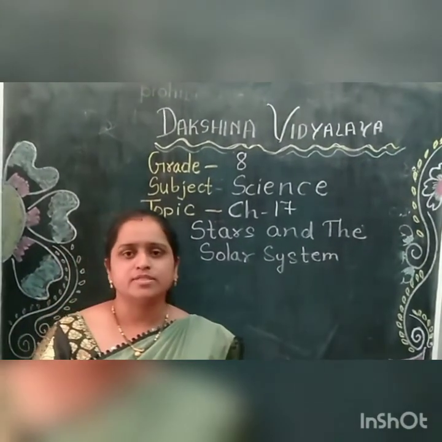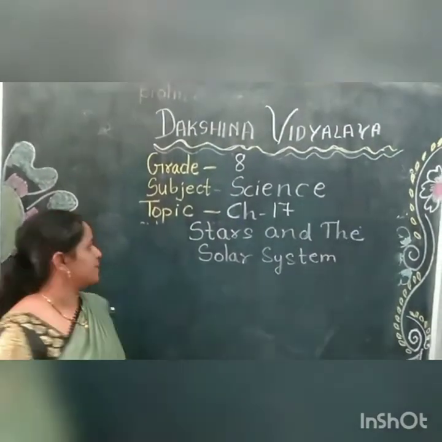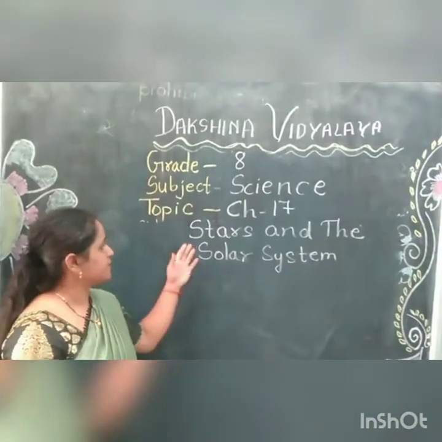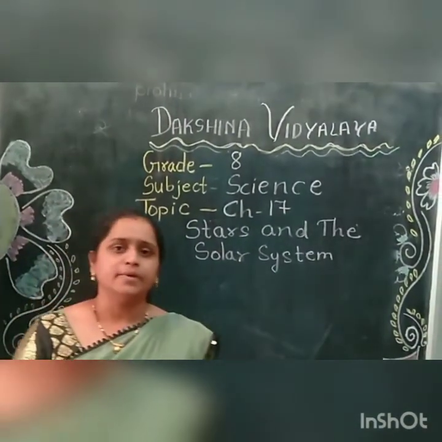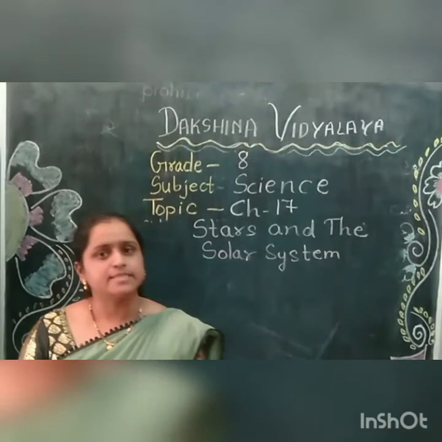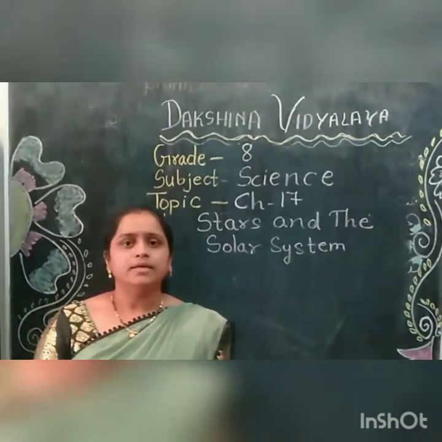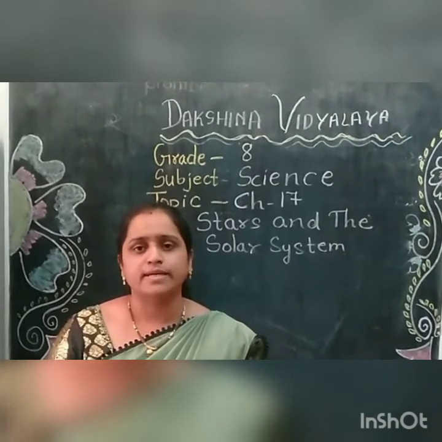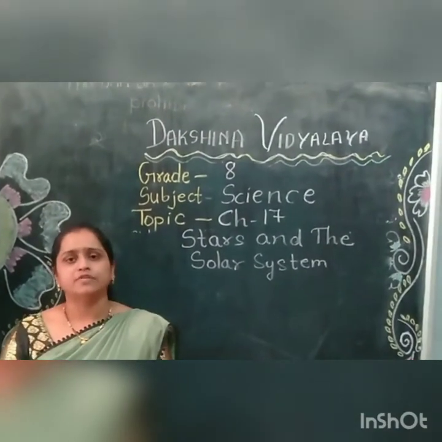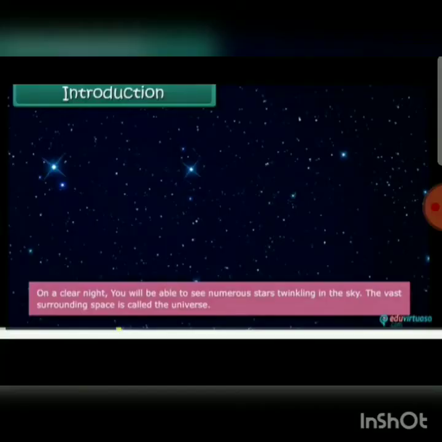Good morning grade 8 students. Welcome to our new video with a new chapter, that is chapter number 17, Stars and the Solar System. In this chapter we are going to study the celestial objects, the phases of the moon, constellations, the different types of constellations, and artificial satellites. Part of this chapter. Okay.